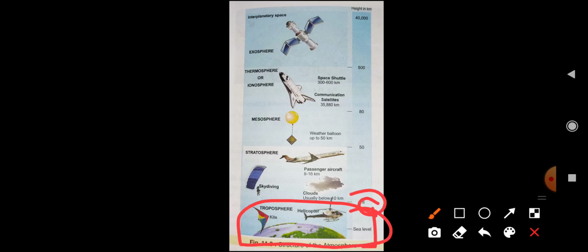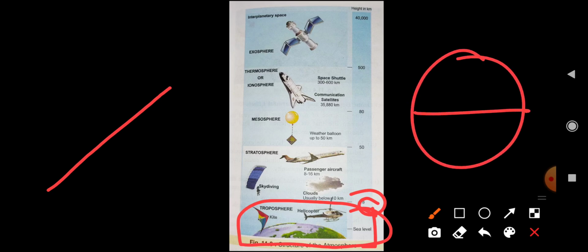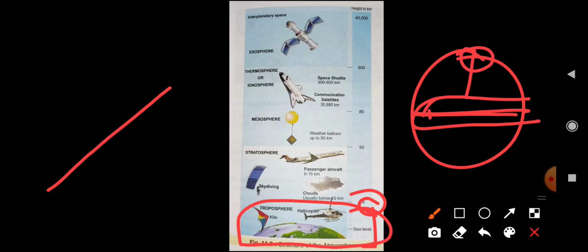Its height is also different: in the equatorial region the height is very high, and as we go towards the pole region the height is very low because of the temperature. So here the maximum height is 18 kilometers, but near the pole it may be 4 or 5 kilometers. So this is the difference.